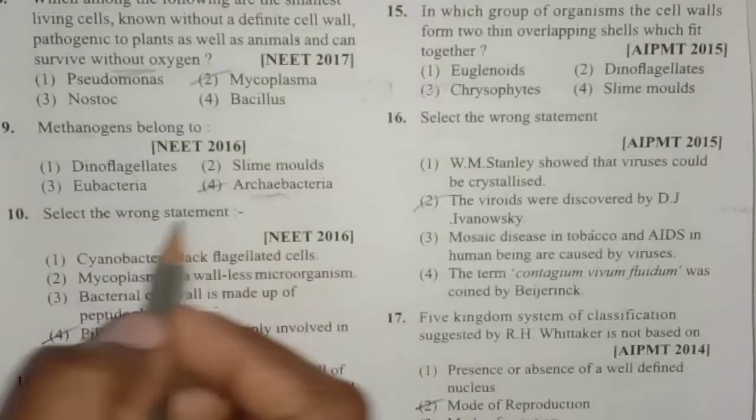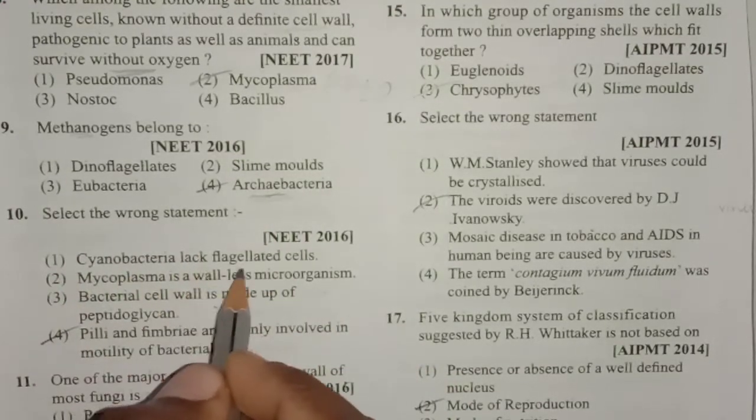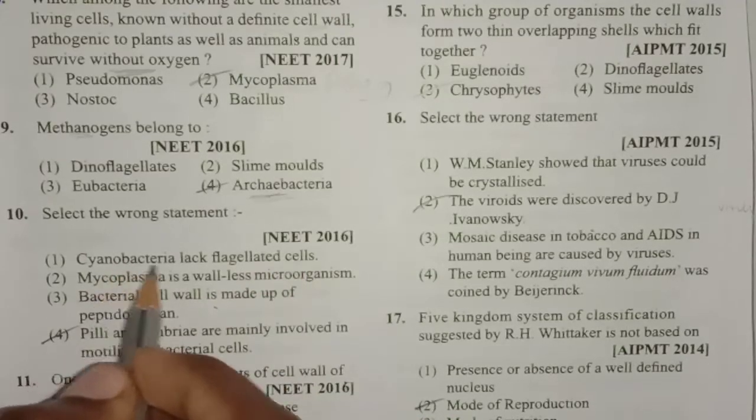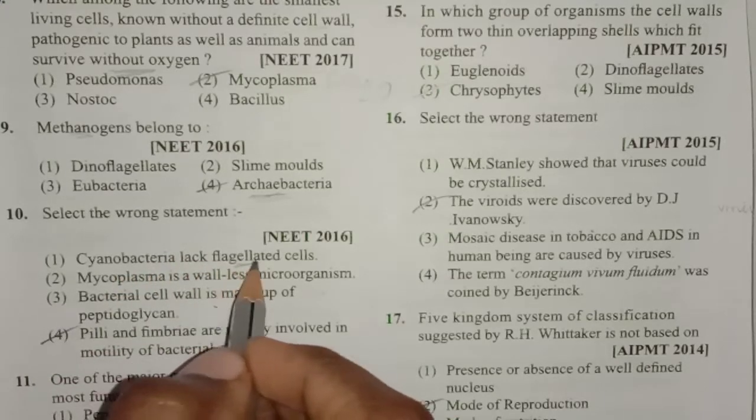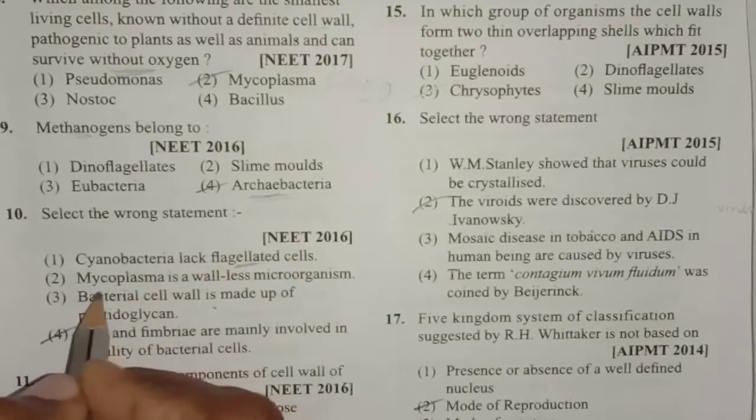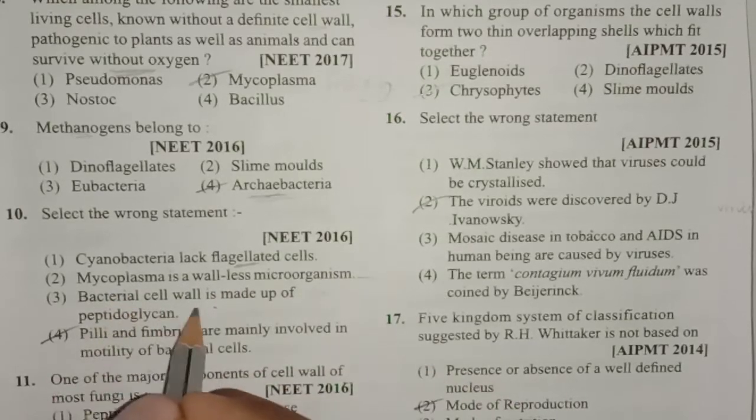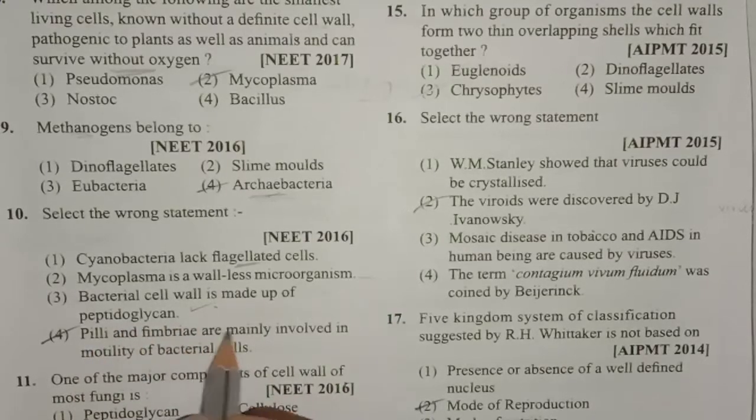And next one, select the wrong statement. First one, cyanobacteria lack flagellated cells. This is correct because in case of cyanobacteria, we cannot find flagellated cells. Mycoplasma is a wall-less microorganism. Correct. Bacterial cell wall is mainly made up of peptidoglycan. Correct. Pili and fimbriae are mainly involved in motility of bacterial cell.